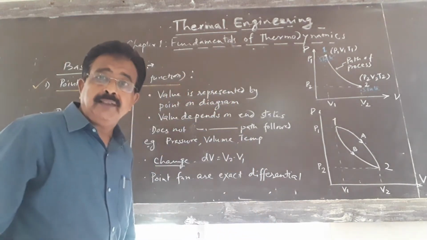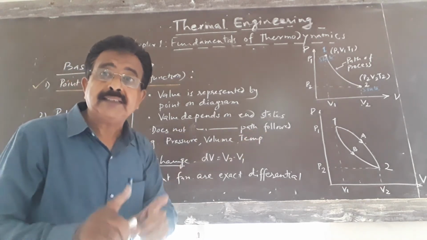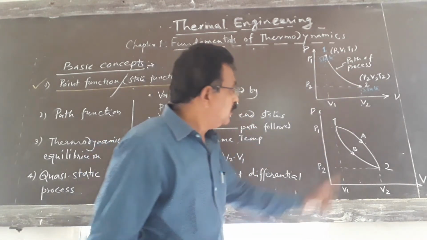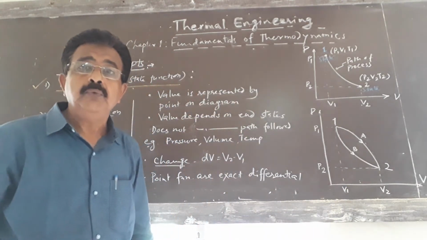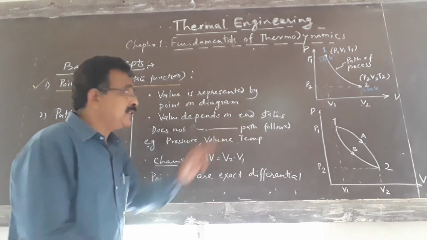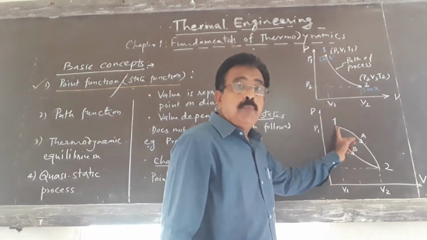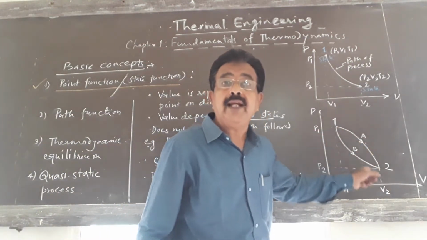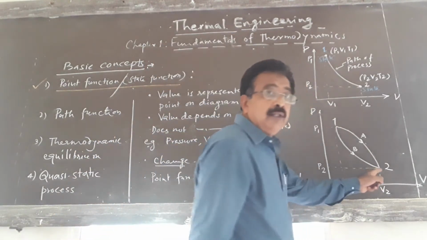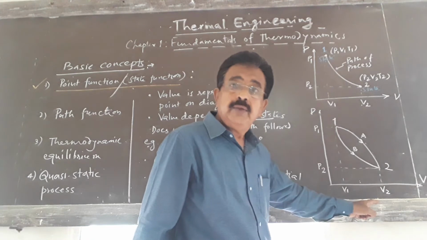Now the second point in the point function or state function is that the value depends on end states. See, these are the two end states, 1 and 2. The values of the point or state function depend on the end states and not on the path followed. Here in this 1-2 process we have shown two paths, path A and path B. If you follow path A, the final pressure will be P2 and final volume will be V2.